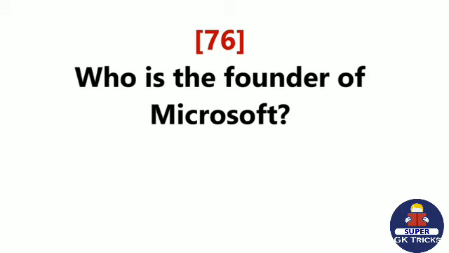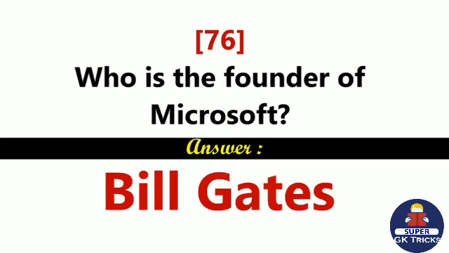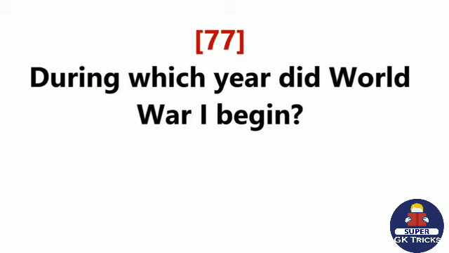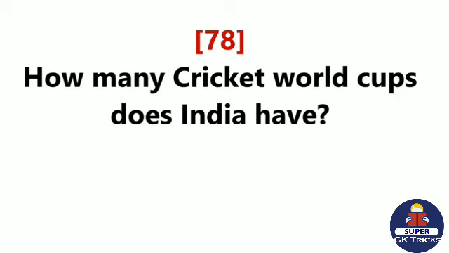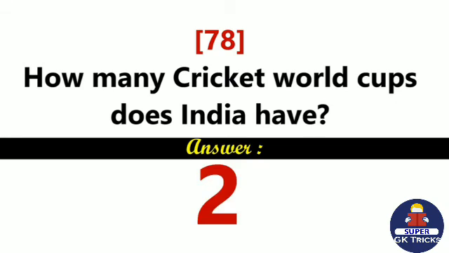Who is the founder of Microsoft? Bill Gates. During which year did World War I begin? 1914. How many Cricket World Cups does India have? 2.